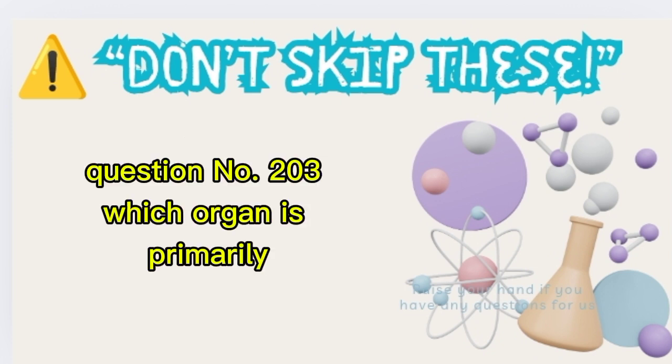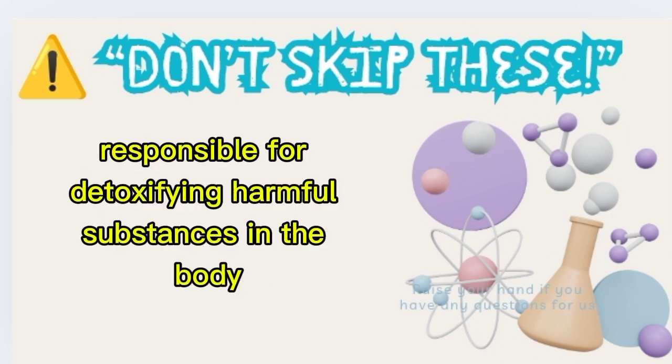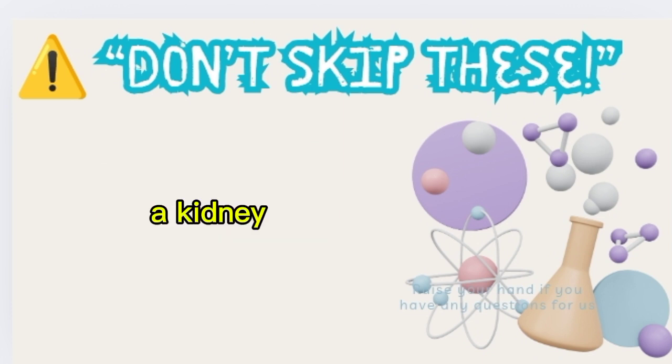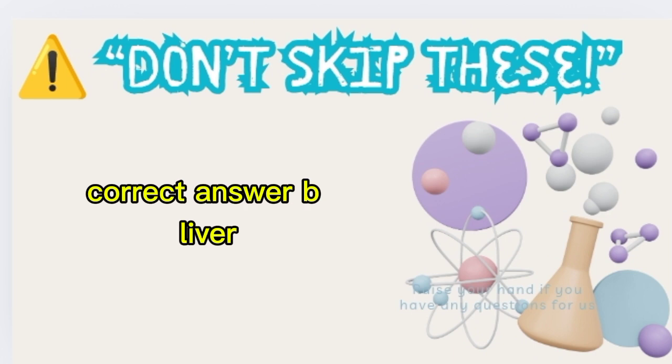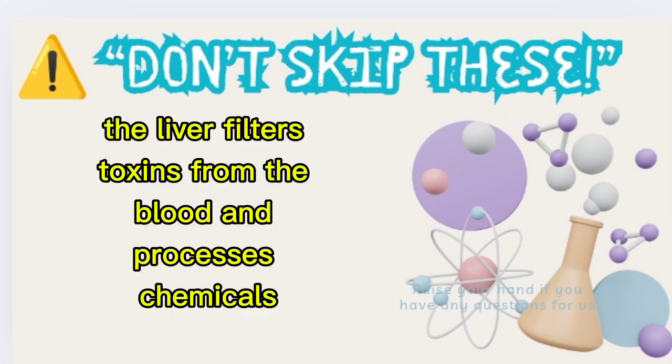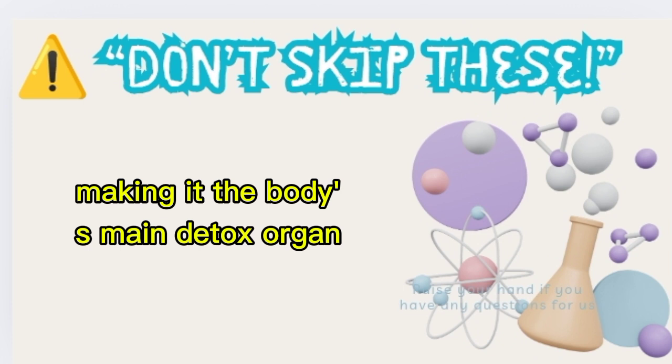Question number 203. Which organ is primarily responsible for detoxifying harmful substances in the body? A. Kidney, B. Liver, C. Pancreas. Correct answer B. Liver. The liver filters toxins from the blood and processes chemicals, making it the body's main detox organ.